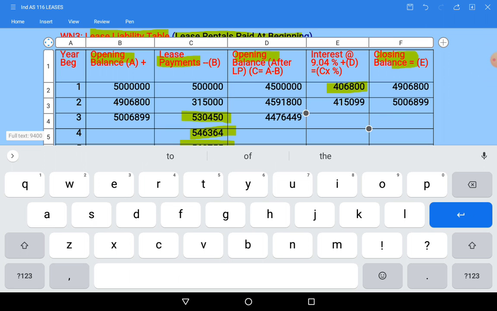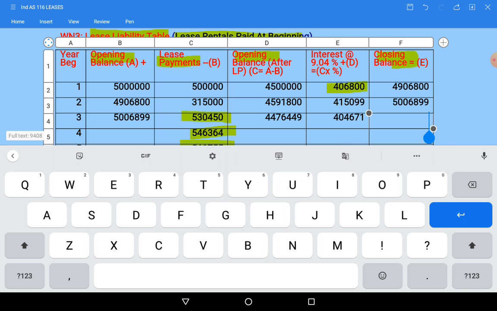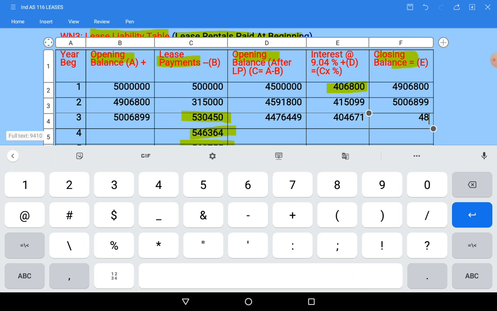If we add both, 44,76,449 plus 4,04,671, it will become 48 lakhs 81,120.